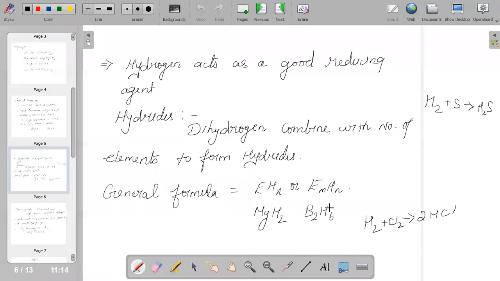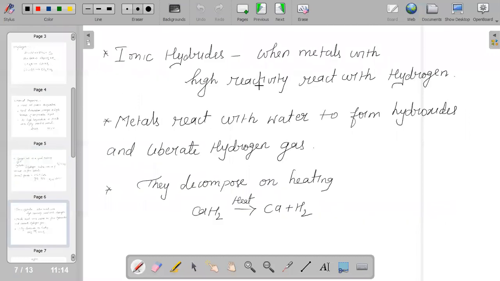Basically, there are three types of hydride: one, ionic hydride, second, covalent, and third, metallic.